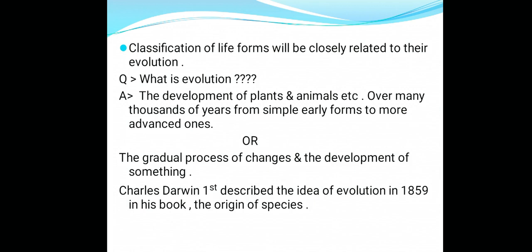Charles Darwin first described the idea of evolution. Who gave the first idea of evolution? Charles Darwin. In which year? In the year 1859. In which book did he describe this idea? In his book The Origin of Species. I am repeating again, Charles Darwin was the first who described the idea of evolution in 1859 in his book The Origin of Species.